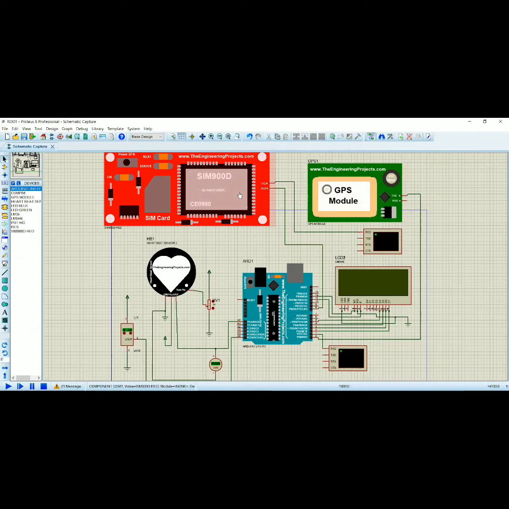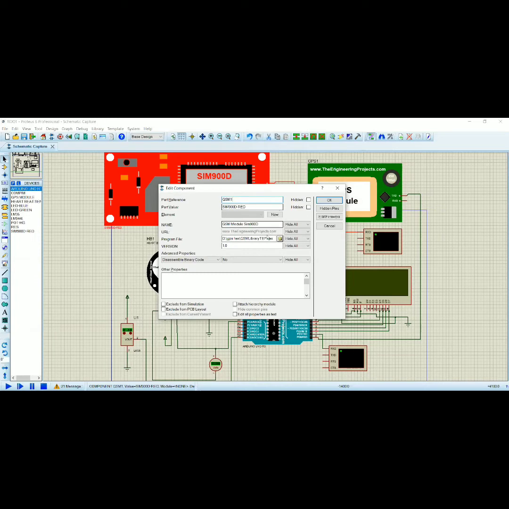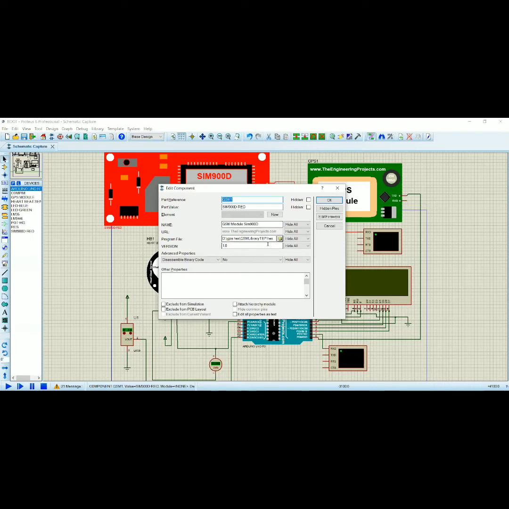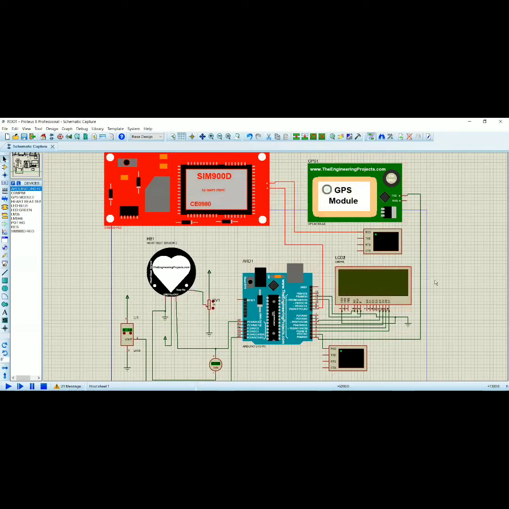Now I am going to explain about the GSM module. The GSM module is used to transmit the latitude and longitude obtained by the GPS module through a SIM card to the specified mobile number. The GSM module requires a hex file which contains mobile phone details and transmission details, which are required for transmitting these location details to the required mobile number.